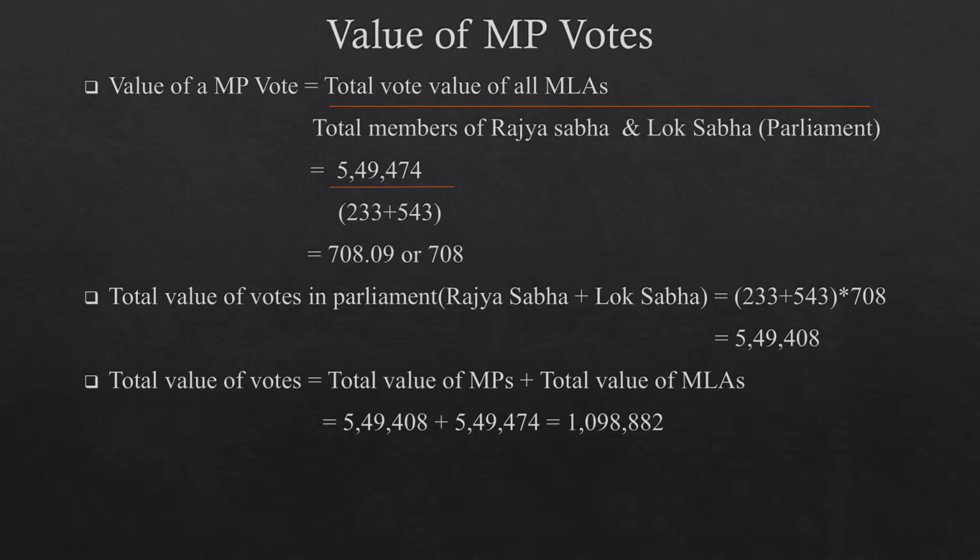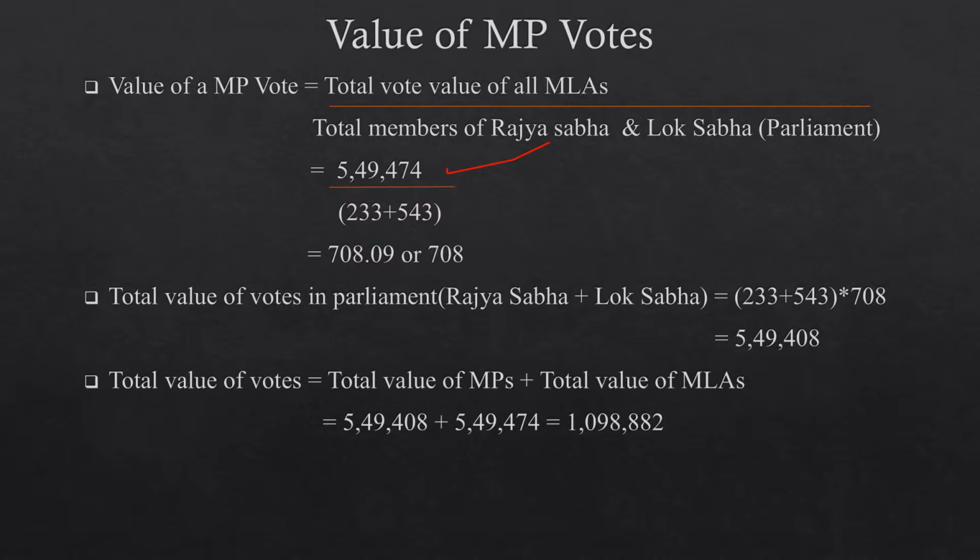Now we will see the value of an MP vote. The value of an MP vote is given by the formula: total vote value of all MLAs divided by total members of Parliament, that is Rajya Sabha and Lok Sabha. In the previous example we calculated the total value of MLAs of Andhra Pradesh state. Now the total value of all MLAs of all the states is 5,49,474, divided by total members of Parliament, that is 233 plus 543, which is 776. It comes to 708. So the value of each MP vote is 708.